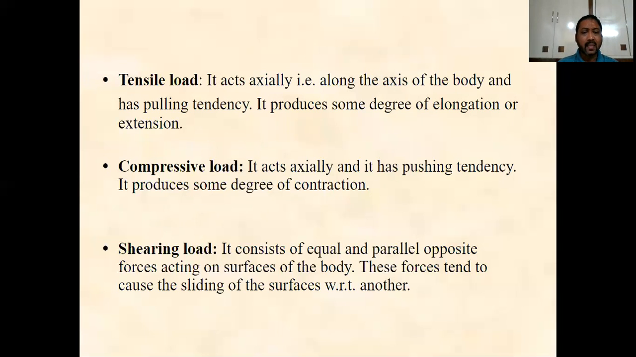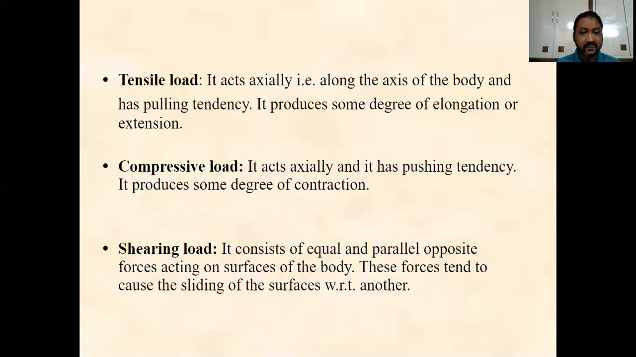The second one is the compressive load. This compressive load is the reverse of the tensile load. It produces the compression, or the pushing tendency, in the member. Whenever a body is subjected to two equal and opposite forces which result in the contraction of the body, that load is called the compressive load. So it produces contraction in the body.